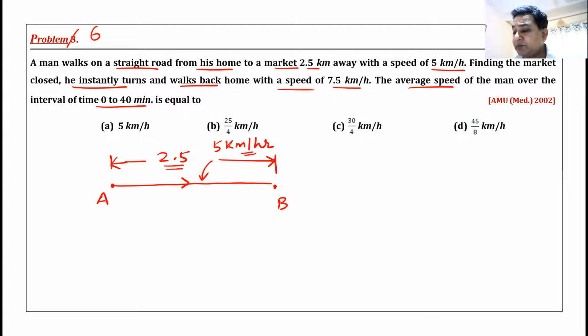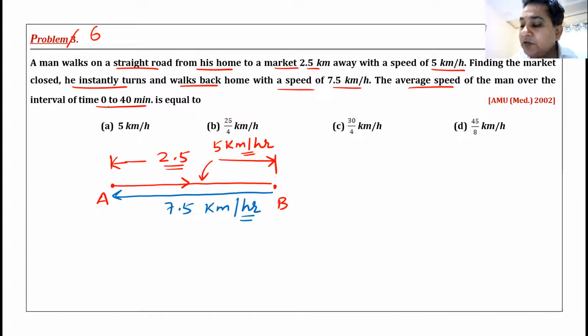But then he finds that the market is closed. So he has to come back. The blue line gives the return journey from B to A. And he comes back home with a speed of 7.5 kilometers per hour. The question says you have to tell the average speed from 0 to 40 minutes. How to do this? 0 to 40 minutes, how will you calculate average speed?